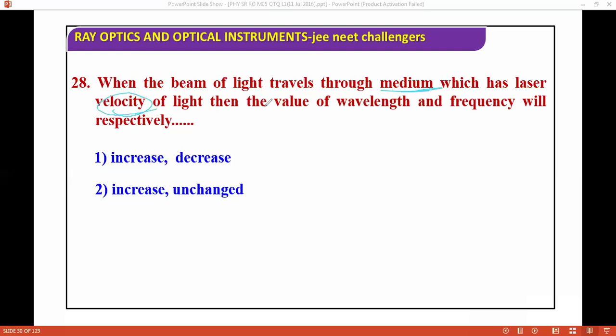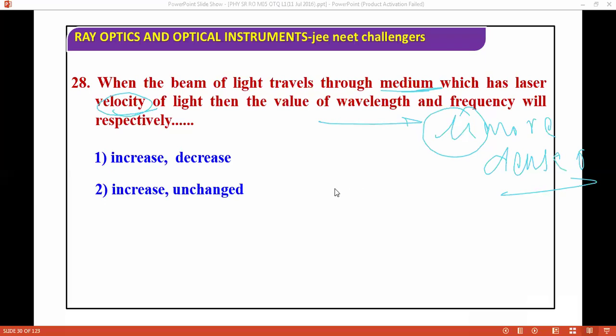So velocity of light means, you can think that if the refractive index is more, it means a denser medium. So now you can go through the options and find out the correct answer.